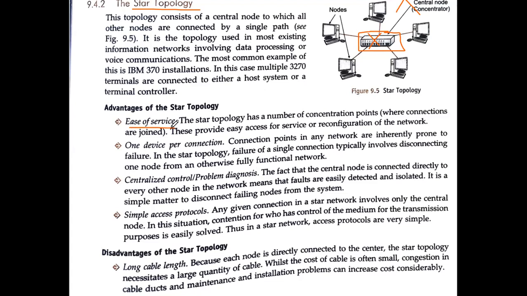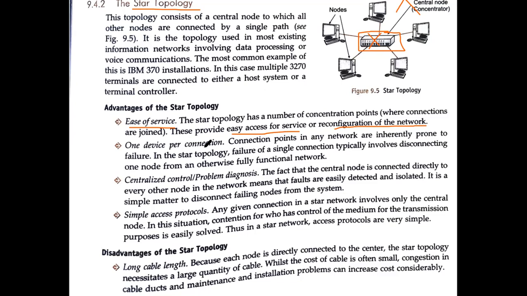Now, what is the meaning of this ease of service? The star topology has a number of concentration points where connections are joined. These provide easy access for service or reconfiguration of the network. The first thing: service will be easy, and reconfiguration of the network. Reconfiguration means, suppose you want to configure your network again and again in future, so easily it will be done. Plus, suppose if any computer is not working, we can easily diagnose the fault.